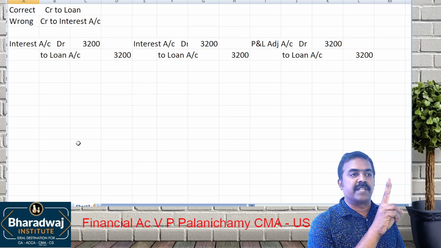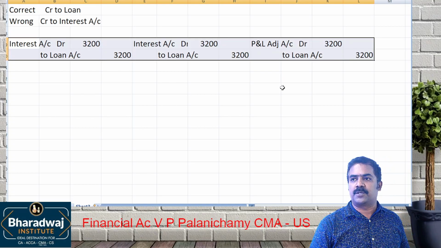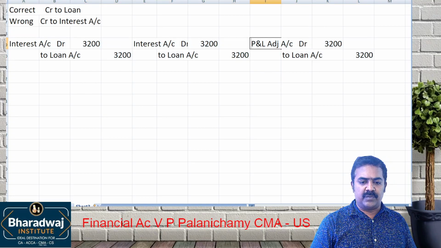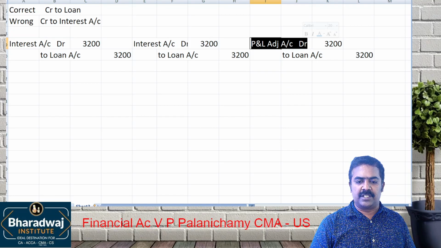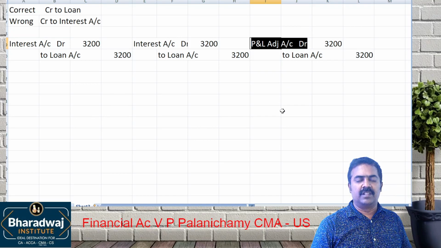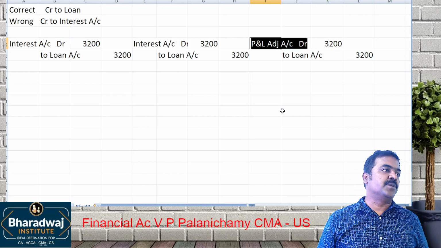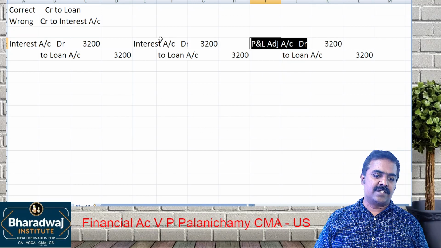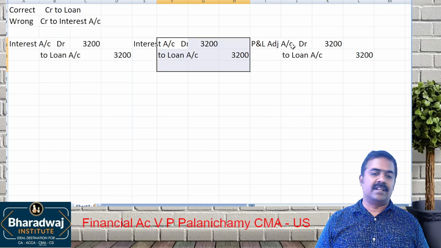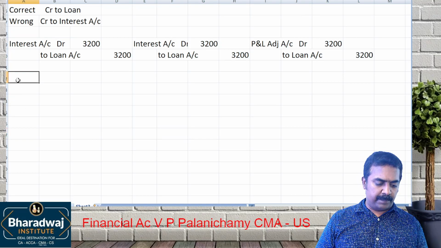And now, listen. For all two-sided errors, you pass a journal entry. For all two-sided errors, you pass which one? Journal entry. If the error is rectified after final accounts, in the place of a nominal account, use which account? P&L adjustment account. For all one-sided errors, use which account? Suspense account. Suspense account after trial balance or after which one? Final accounts.